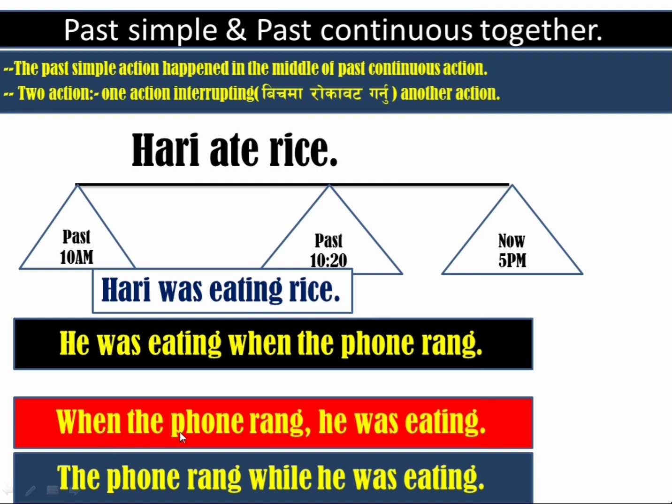Now another example here: when the phone rang, he was eating. We use "when" before simple past tense, and then here we need to put the comma. When the phone rang, he was eating, okay. It means the interrupted action: the phone rang is the interrupting action. He was eating is the middle action. The phone rang while he was eating. We can write it this way too, dear students. Now here we are going to discuss another example.